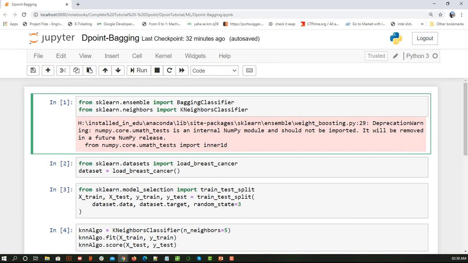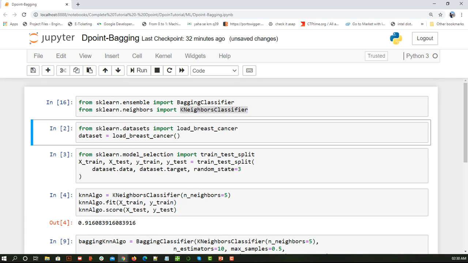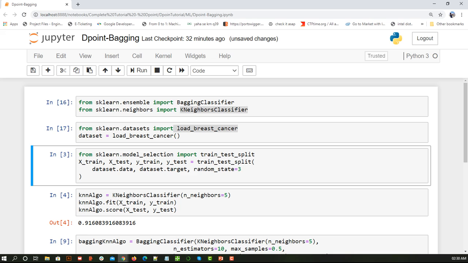If you can see, I am importing the KNN and the bagging classifier. After that, the sklearn datasets are inbuilt datasets provided to us for practicing purposes. In that, I am going to get the breast cancer dataset. It gives data about some patients who don't have cancer and some patients who have breast cancer. I'm going to load it into my dataset, and you can see I'm passing dataset.data, that is the features, and dataset.target, that is my output, and based on that I am dividing.